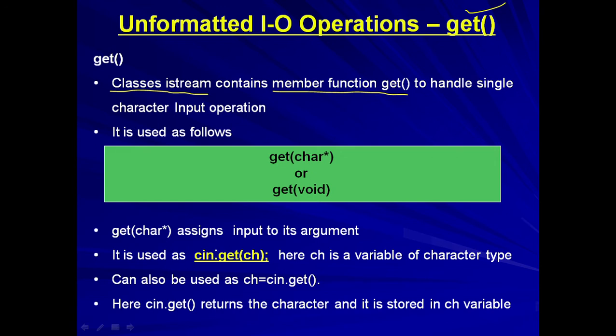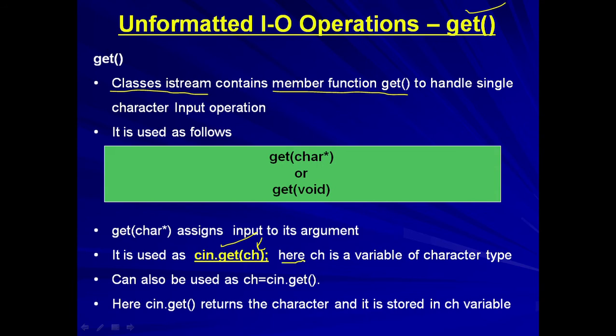It is used something like this: cin dot get, and in brackets it is ch. Here ch is the name of the variable whose value is to be given. And we understand cin is an object, and get is a member function. Now the cin object uses the member function to input the value of this variable ch.